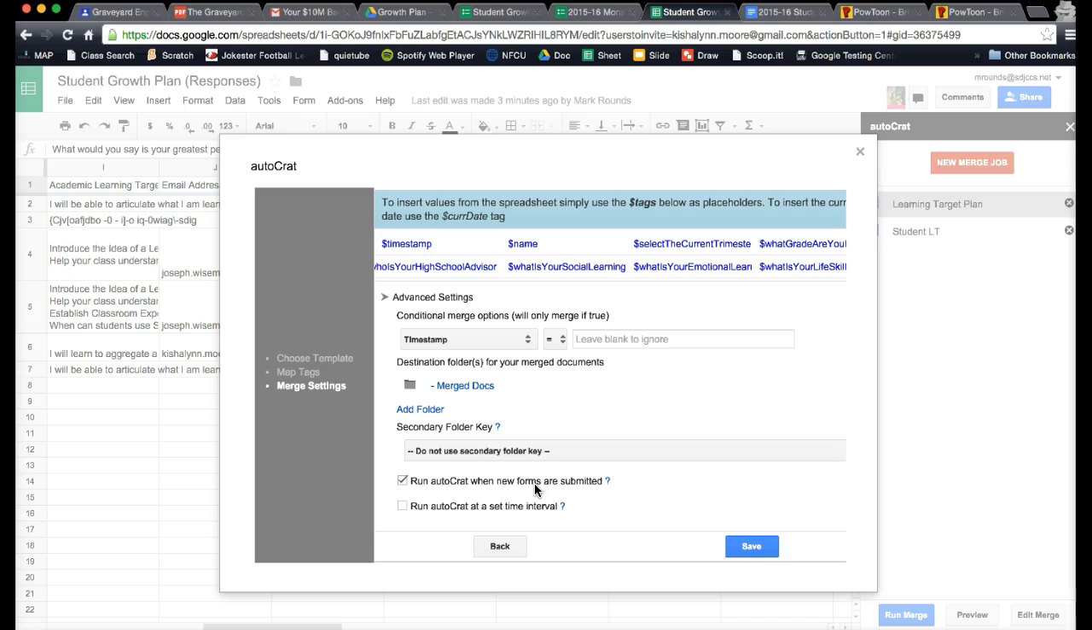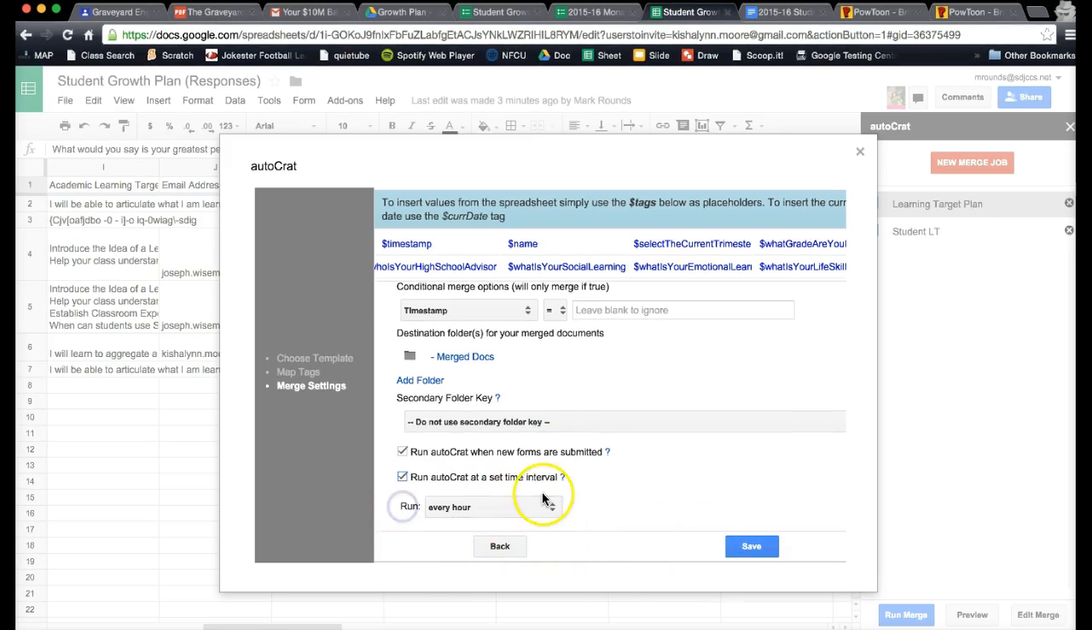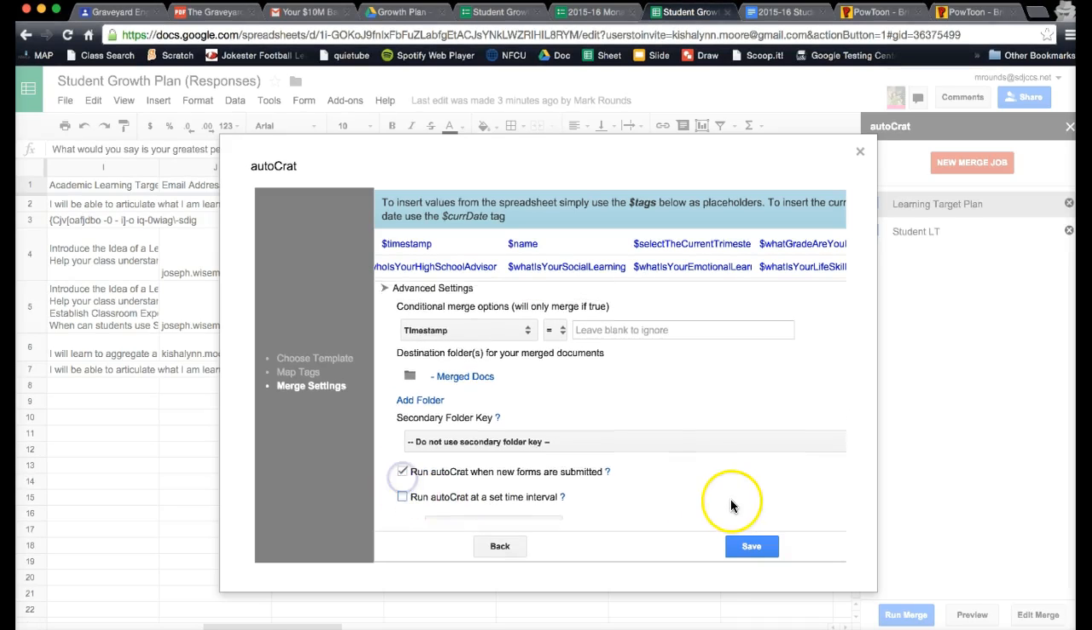So when you check that box, that means it happens automatically? Like right when they do the form, it spits out in a few minutes. Everyone gets an email. Okay. Yep. And I don't know about this time interval. You can have it run... I would like to just keep it automatic. Yeah, okay. Just keep it automatic.